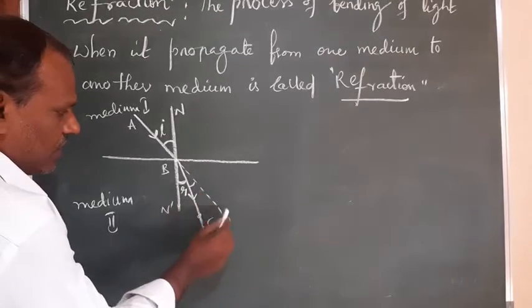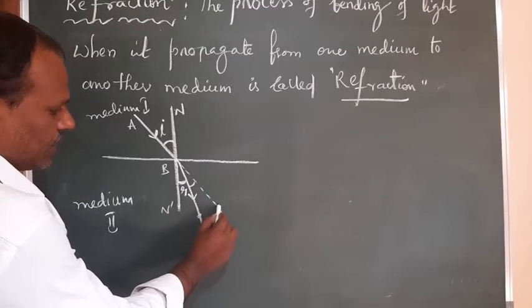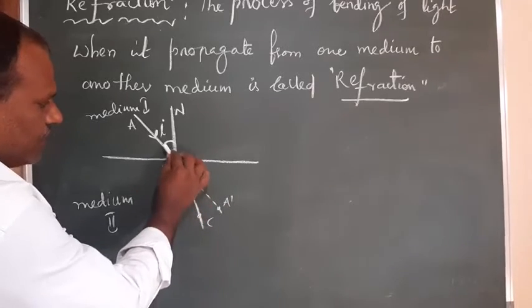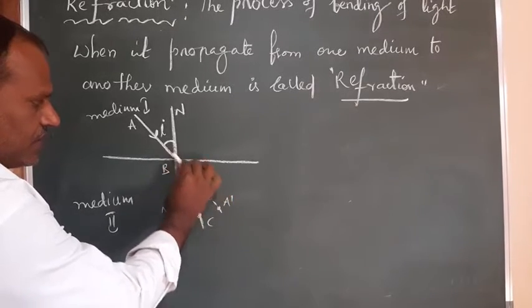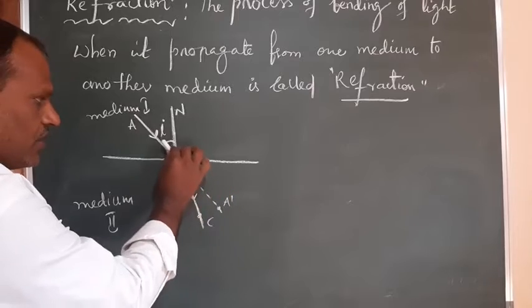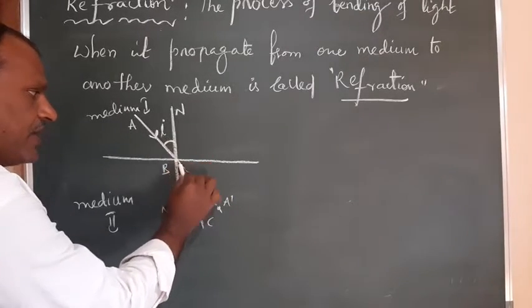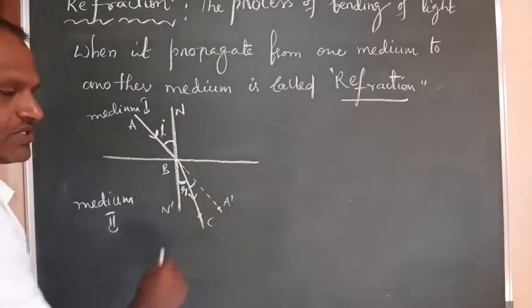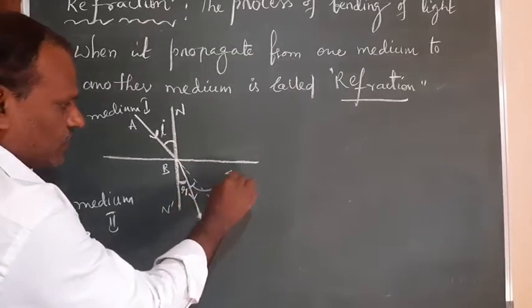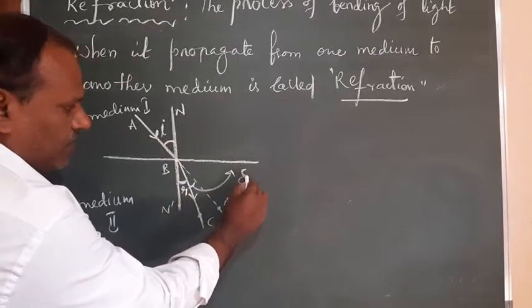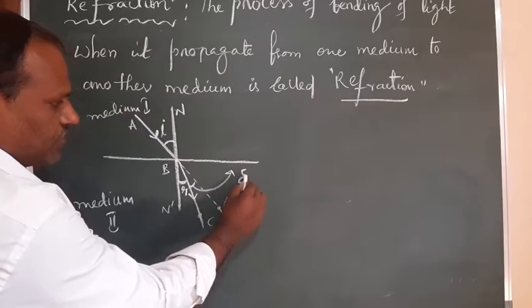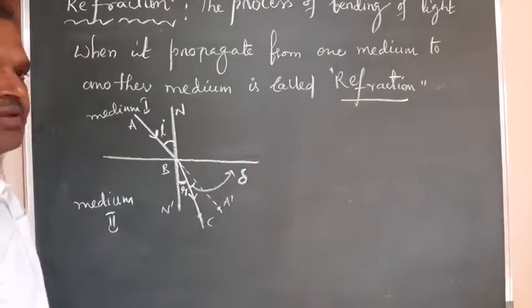This point I am taking as A dash. So actually the direction of the incident ray is like this, but it no longer passes in the same direction. Once it enters the second medium, bending takes place, this much deviation takes place, right? So this angle is called the deviation, represented by delta.